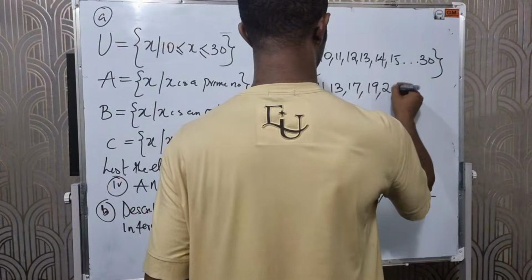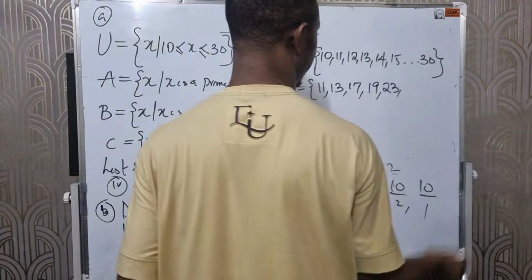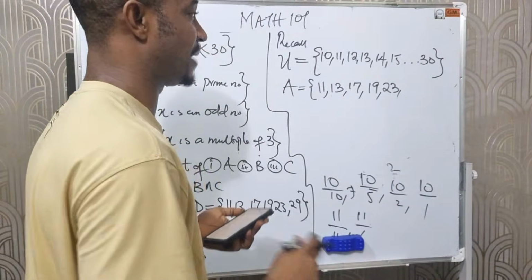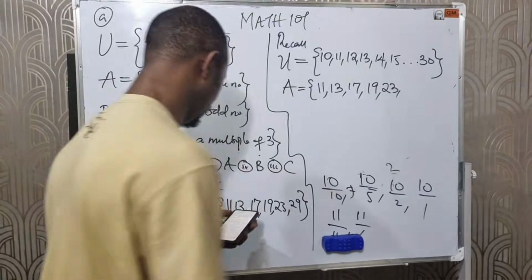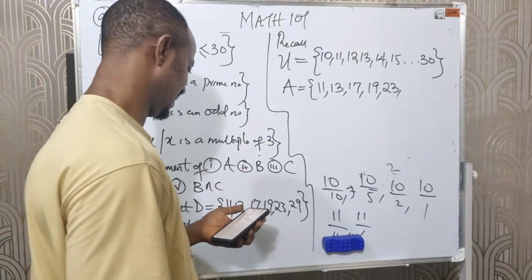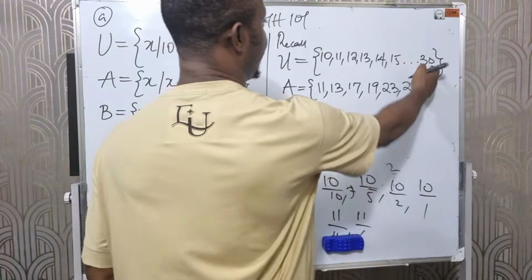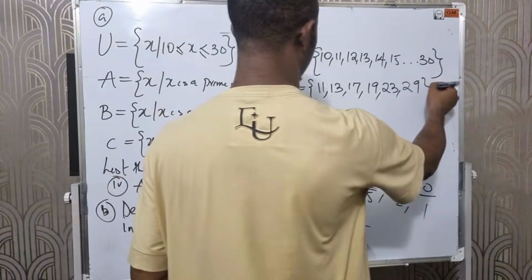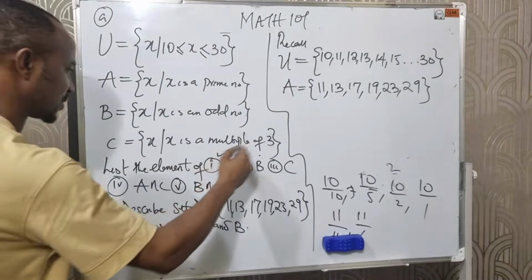The next is 23, right? Followed by 24, which is not. 25 is not a prime number. 26, no. 27, no. 28, no. 29. Is 30 a prime number? No. So I will not include 30. So these are the elements of A. We have been able to solve for question A.